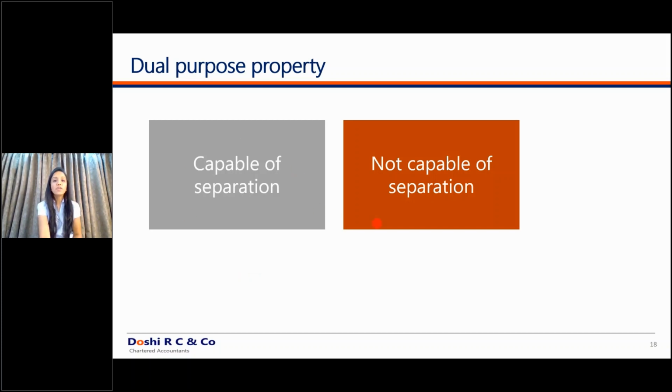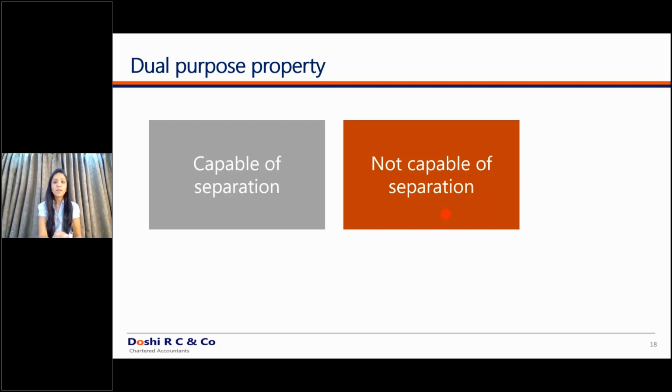But what if it is not capable of being separated? A classic example: I am Imagica. I have given certain portions to certain restaurants. I have given 500 square feet to McDonald's. Should I classify that 500 square feet as an investment property? Can I sell only that 500 square feet to another entity? Obviously, no, it won't be feasible for my kind of business. Since it is not feasible, the division is not capable of being separated.